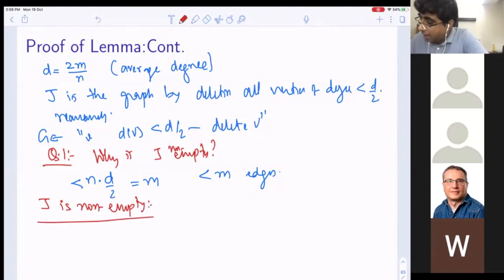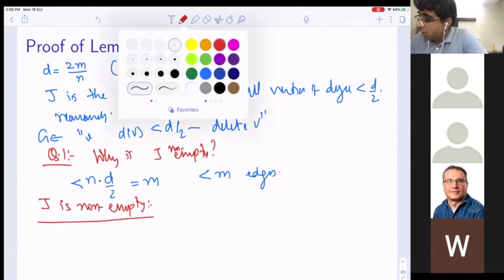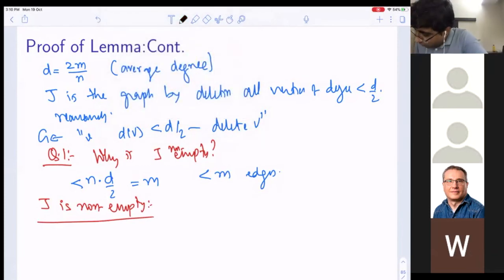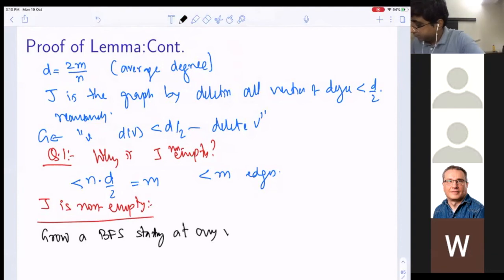Now let's grow a BFS starting at any vertex in J and stop at depth t.